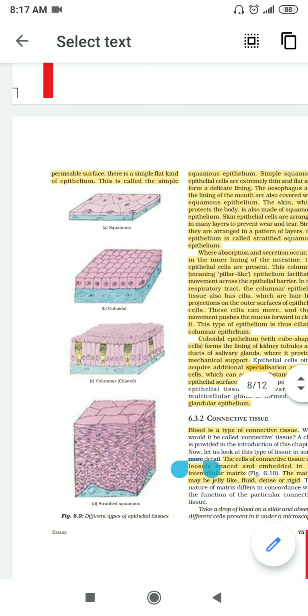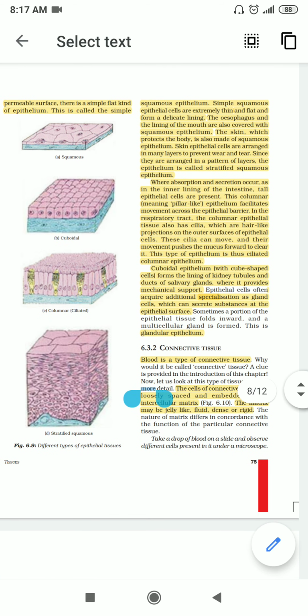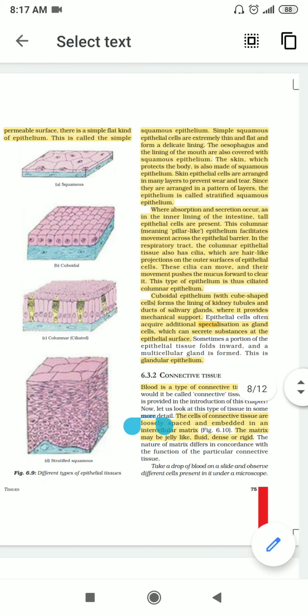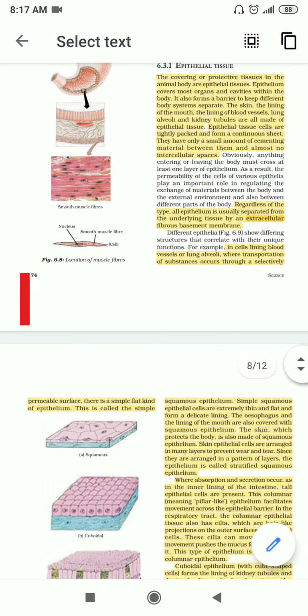Students, again I am saying, please write all the types of tissues, their locations where they are found, and their main functions. Everything you can find in the paragraphs of your book. So please go through it.